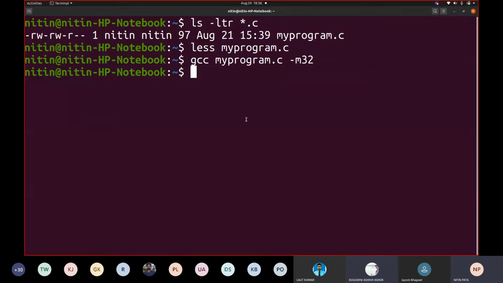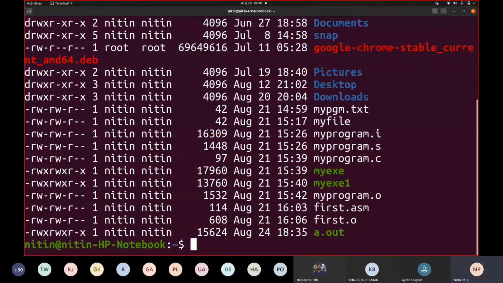Okay. So we compile a program using GCC, and the GCC program internally takes care of a linker called LD, which creates an executable. If I write the ls -ltr command, you can see at the bottom this file is created.